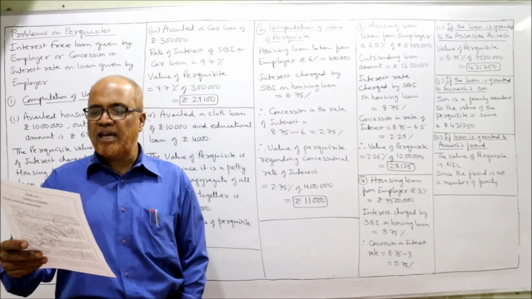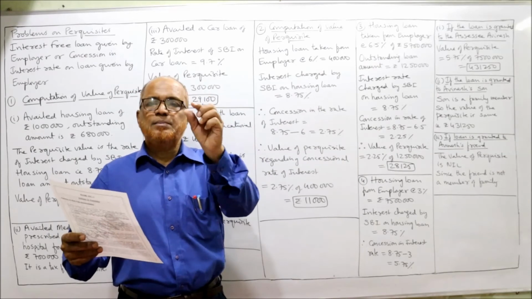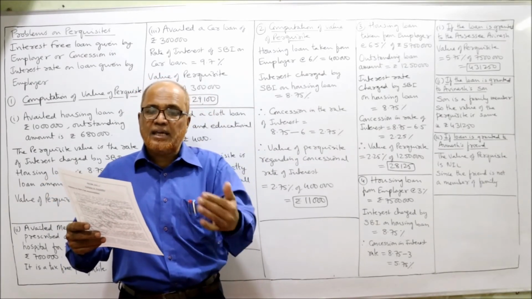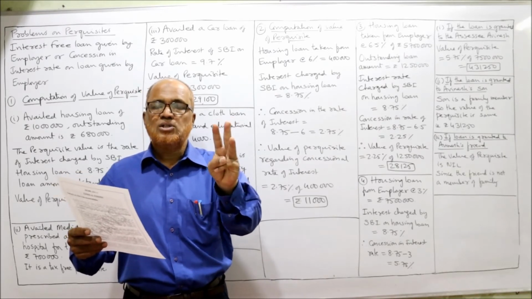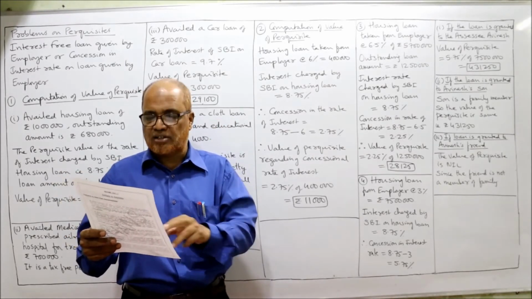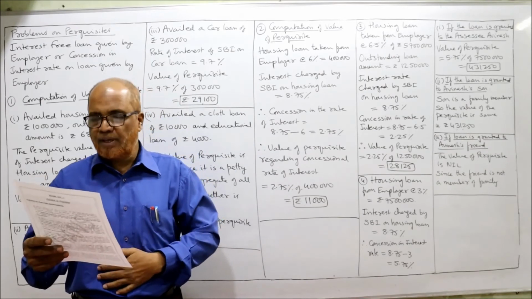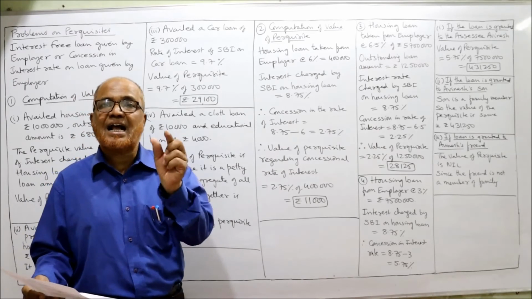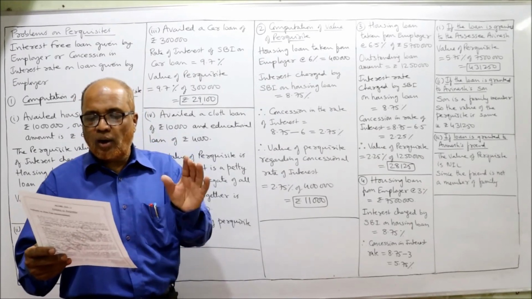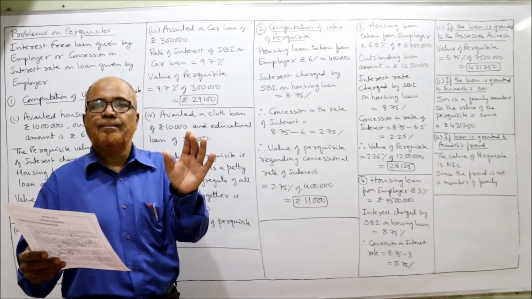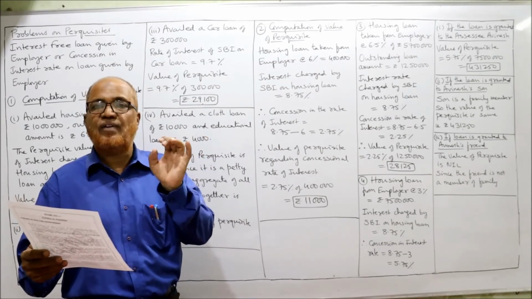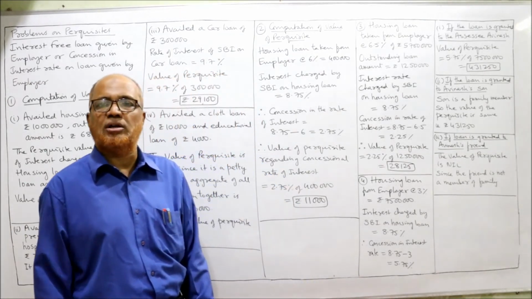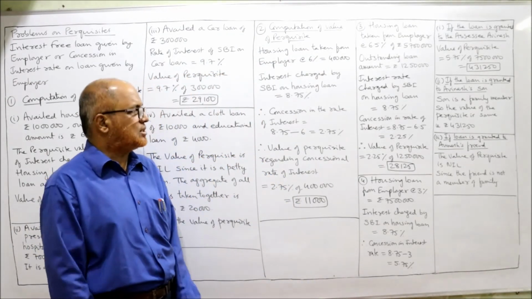The interest charged by SBI is 8.75%. SBI rate of interest on housing loan is 8.75, whereas the employer is charging 3%. So what is the concession in interest rate? 8.75 minus 3 is 5.75%. 5.75% is the concession in interest rate. Now loan amount is 75 lakh and concession in interest rate is 5.75%. Now under the three situations we have to give the explanation. How much is the value of the perquisite?